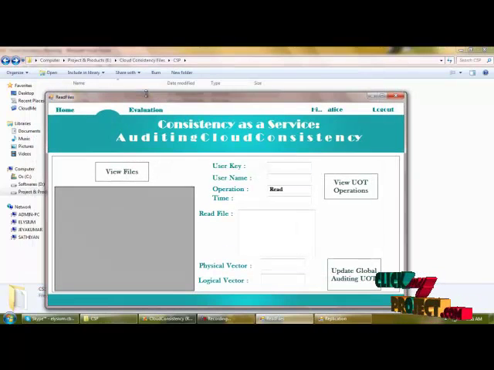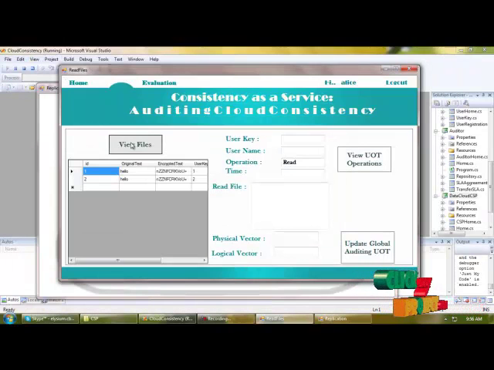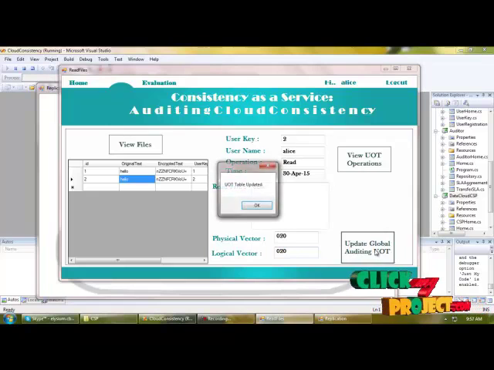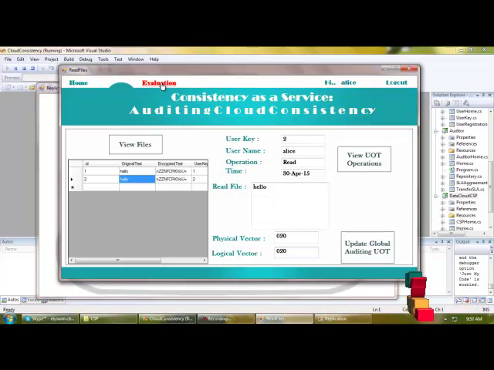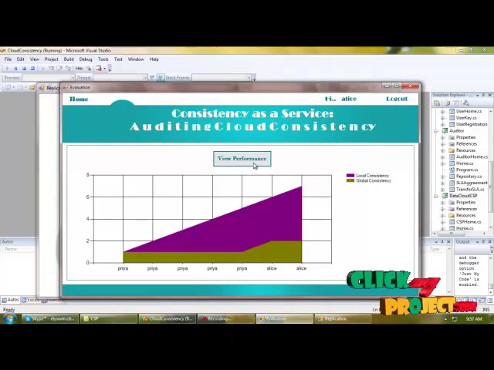And finally the user can read the data, that is the viewable file. By clicking the file we can read it, and we can view the UOT operation as read, the time of the operation, and the physical vector, and we can also update the record here. And we are updating the global auditing UOT, and finally we are evaluating the processes, global consistency and local consistency.